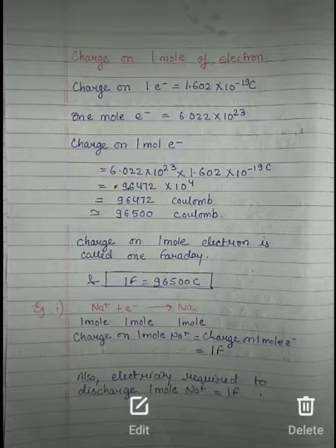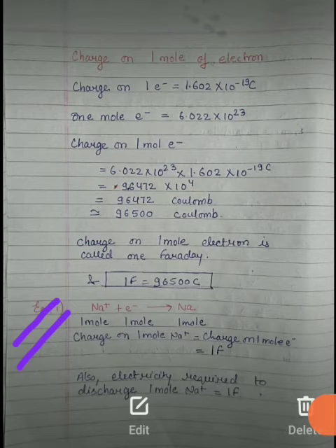Now students, let's talk about some numerical questions asked from the application of Faraday's law, because its application is very important. Suppose there is a general reaction: Na+ gains an electron and forms Na. Considering the moles of the reacting species, Na+ is 1 mole, the electron is 1 mole, and Na is 1 mole.